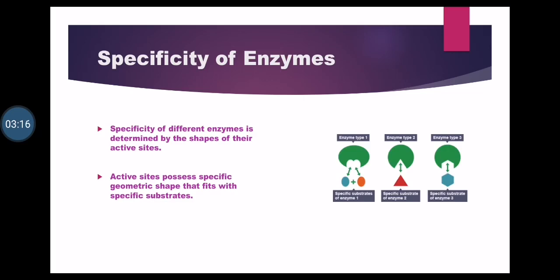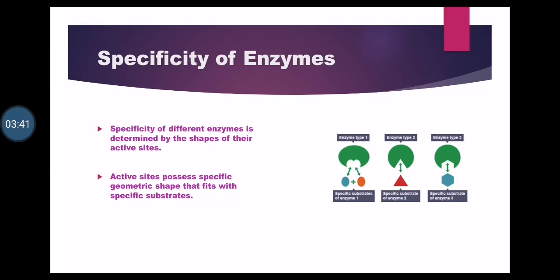Specificity of different enzymes is determined by the shapes of their active sites. All the enzymes have active sites, and all the active sites have specific shapes. Due to this specific geometric shape of the active site, a particular substrate can only fit that active site.